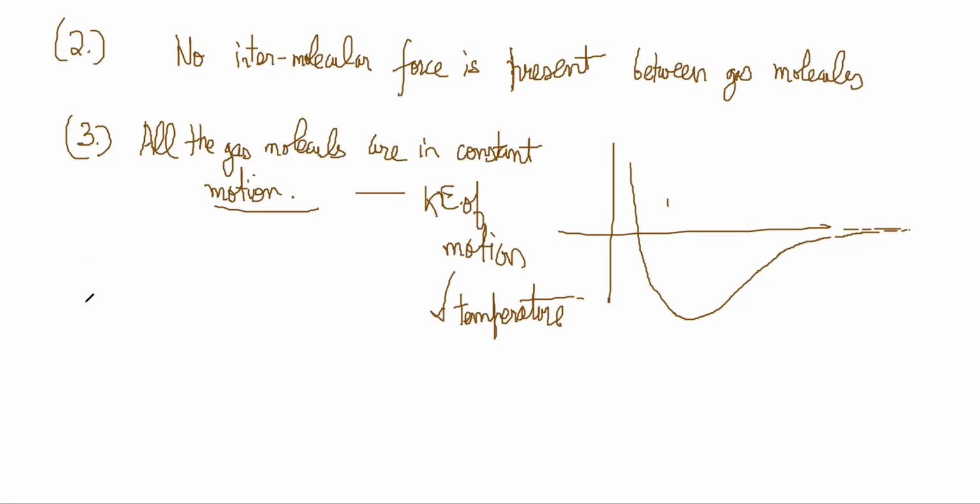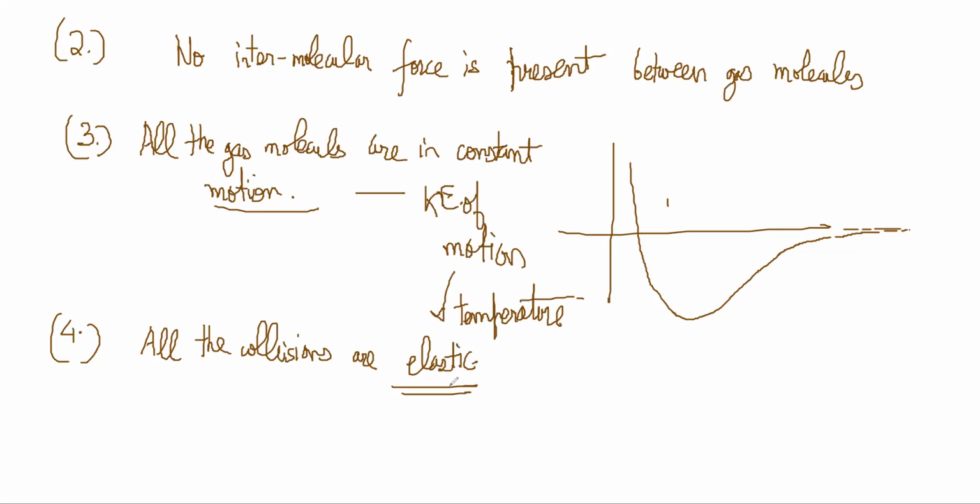Now, what happens? Fourth assumption is that all the collisions are completely elastic. Perfectly elastic. That means any two molecules hit each other, then they bounce back.